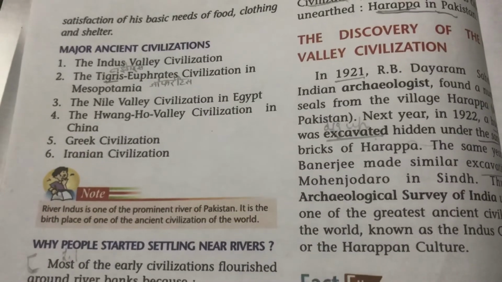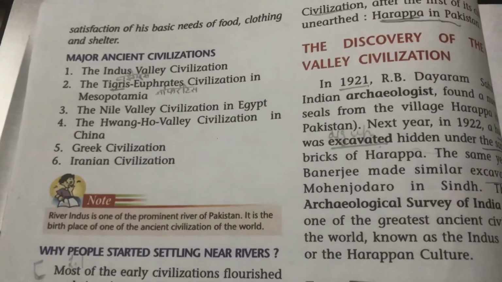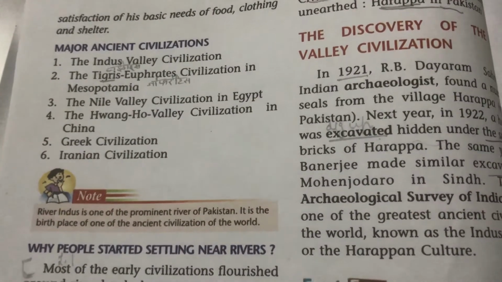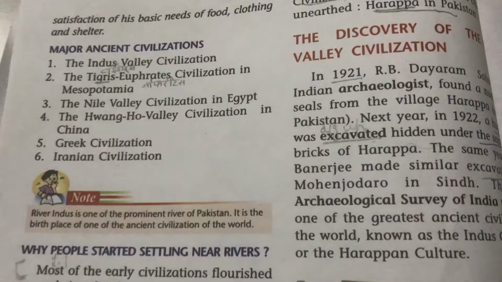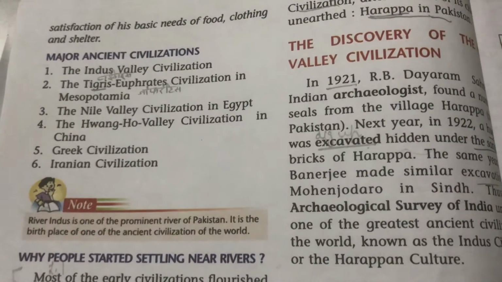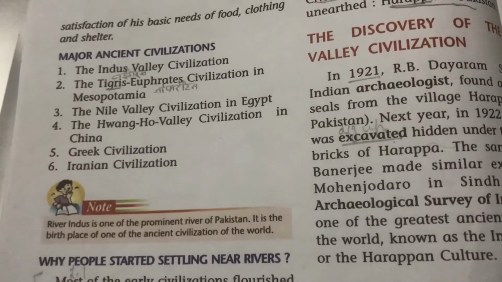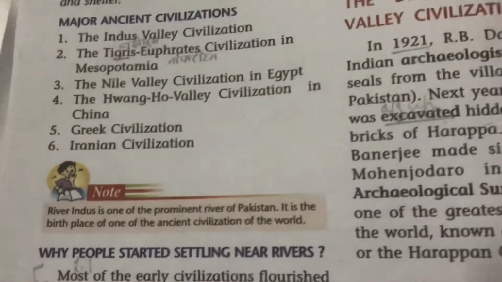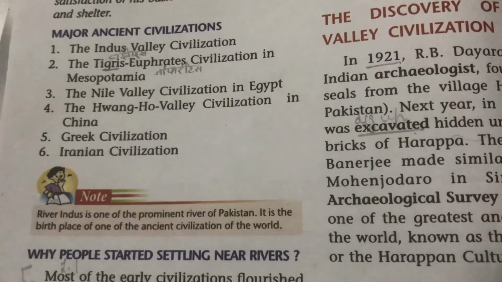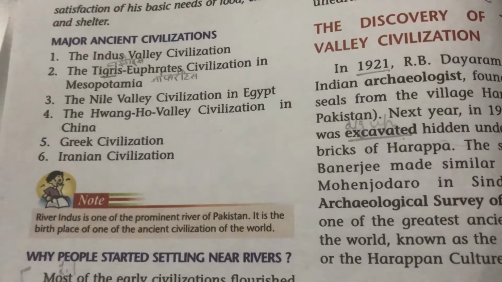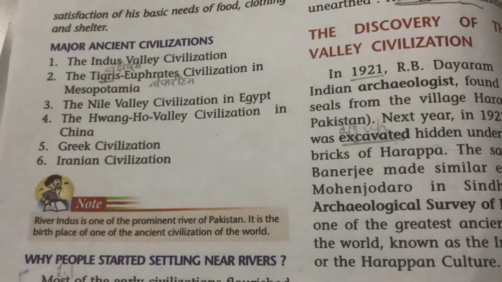Why is it known as the Indus Valley civilization? Because Indus is the name of the river where this civilization was found, and the people were living near this river, and they lived a settled life near this river. In India the Indus Valley civilization was found, but other than India, civilizations were found in other countries too.